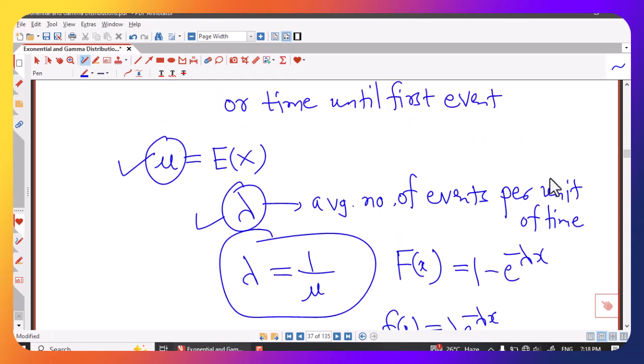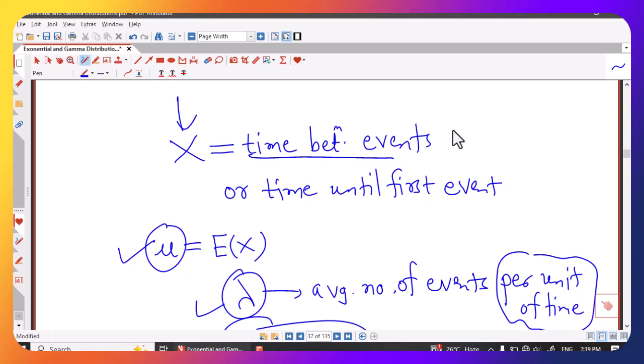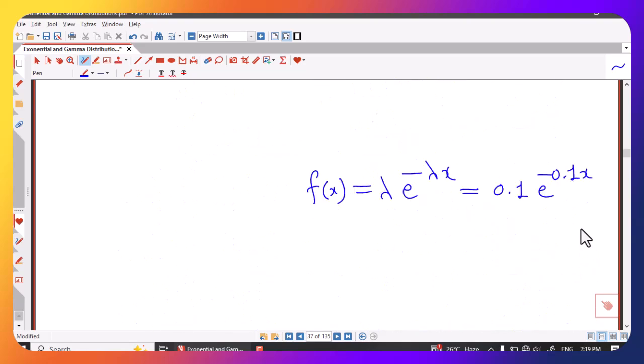If lambda is given, then you have to make sure that lambda is given per unit time. For example, suppose your variable is time between events in minutes, then you have to find lambda as average number of events per unit of time. Here time has unit minute, so you have to find the average number of events per minute, that is per 1 minute. That you have to remember.